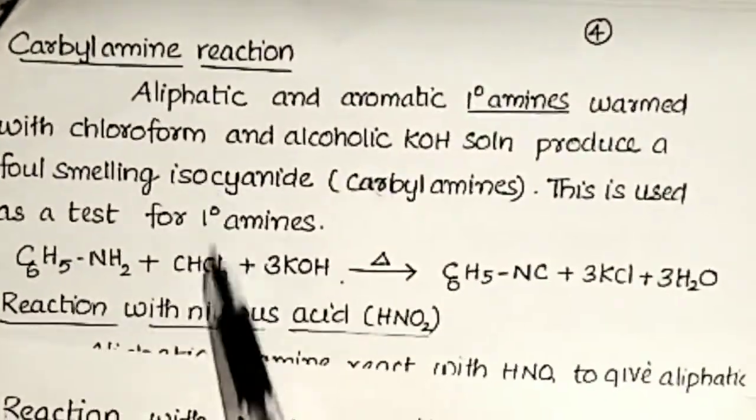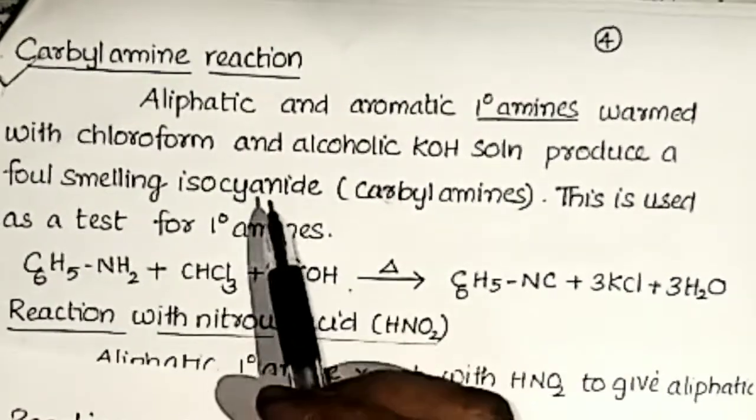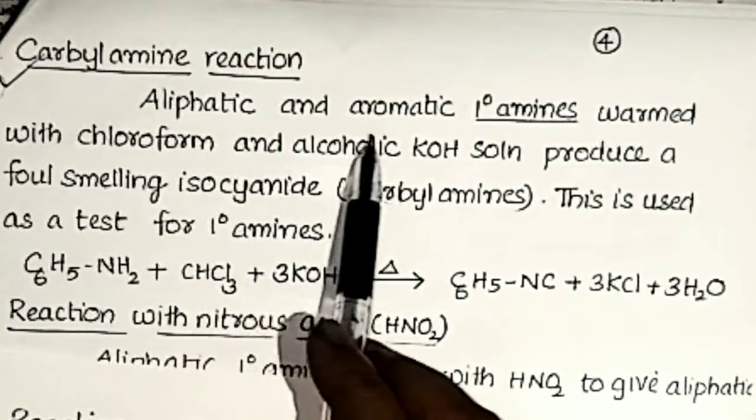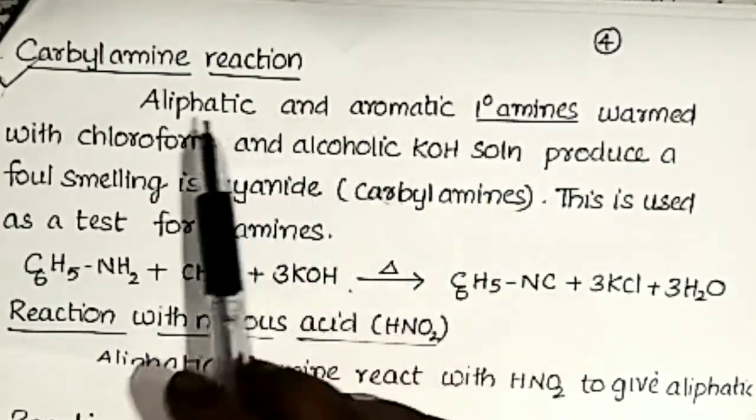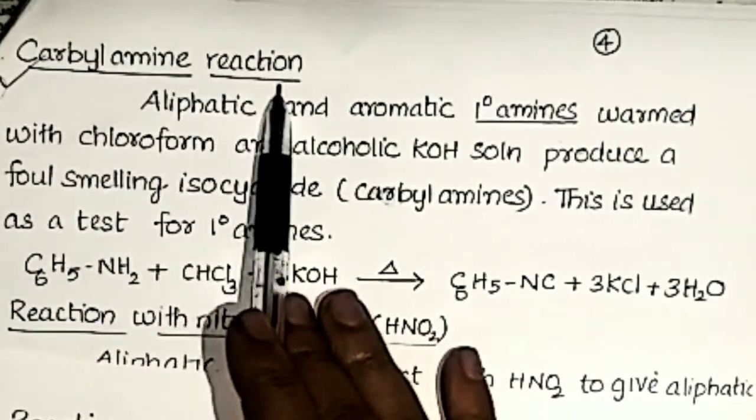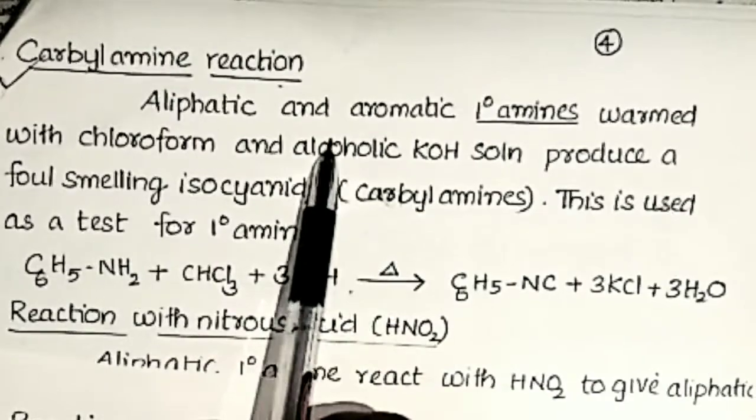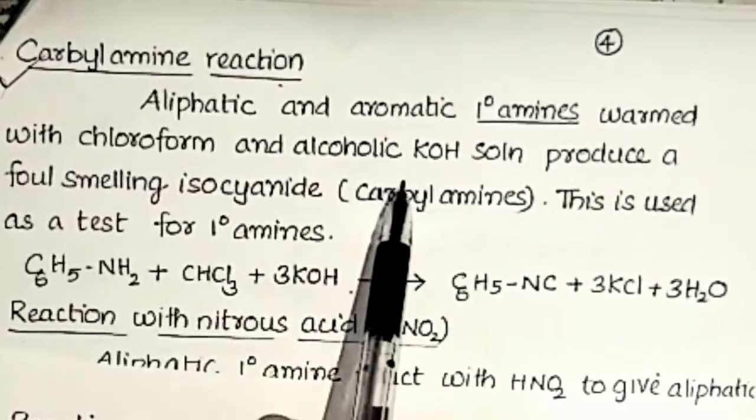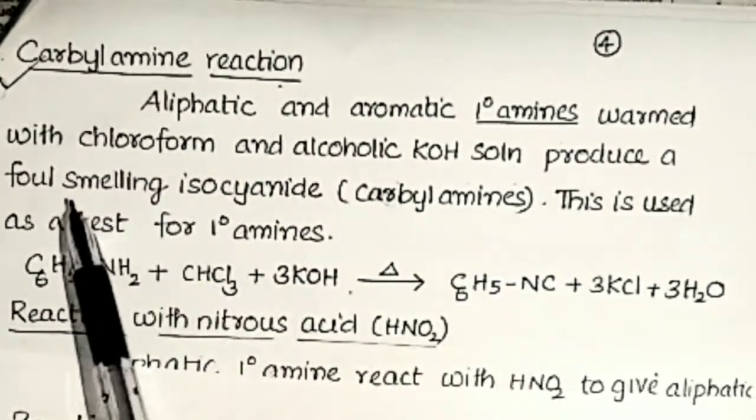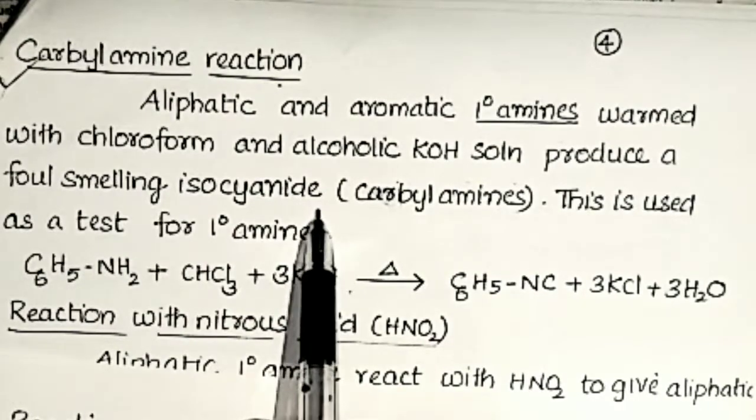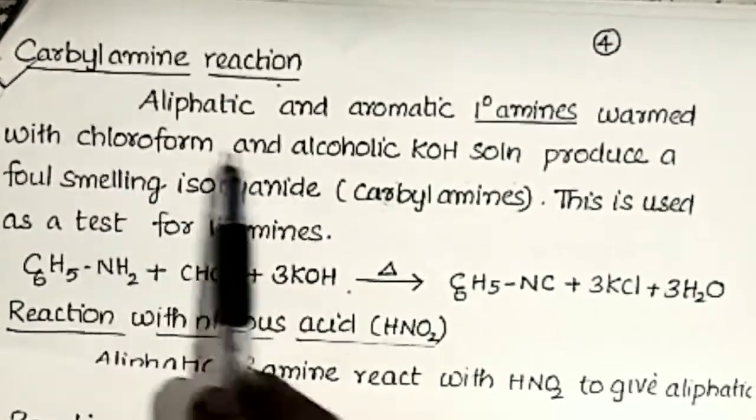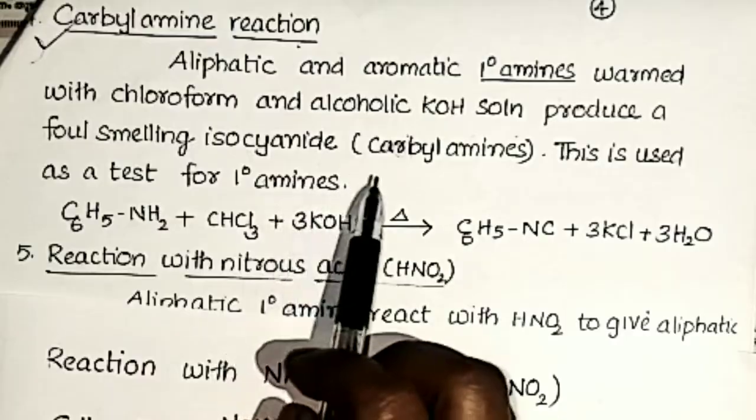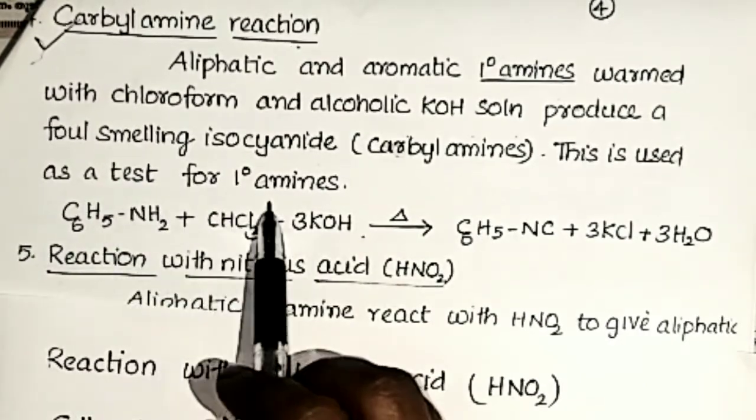Carbylamine reaction, a very important one. This is the test to identify primary amines. Aliphatic and aromatic primary amines are distinguished by this carbylamine reaction. Learn it by heart: aliphatic and aromatic primary amines warmed with chloroform and alcoholic KOH solution produce a foul smelling isocyanide, or carbylamine. That is the name reaction.